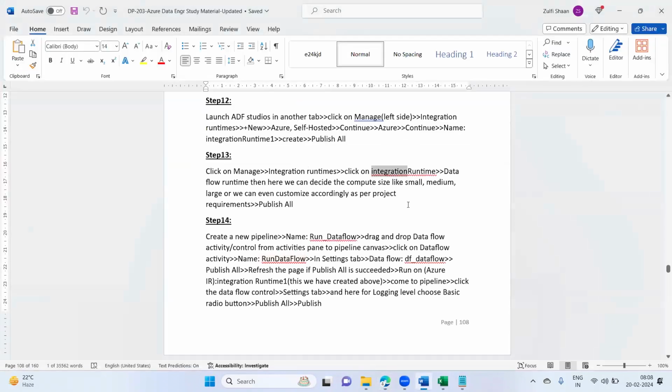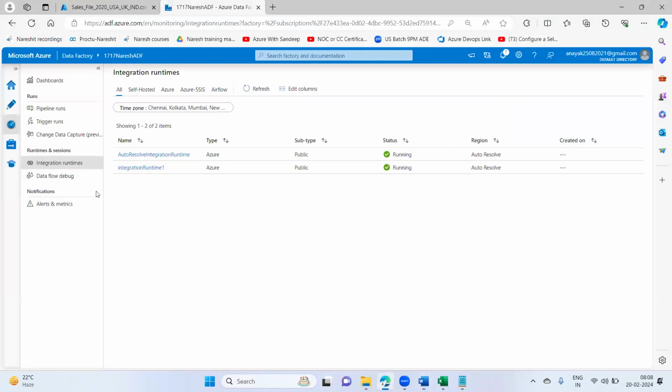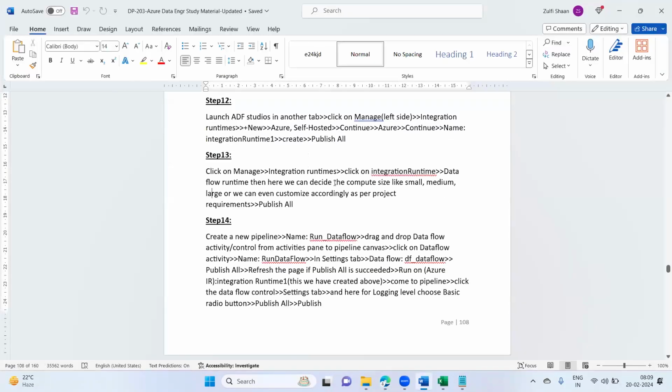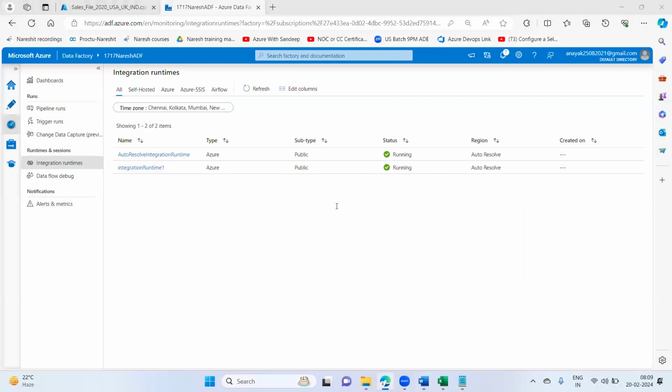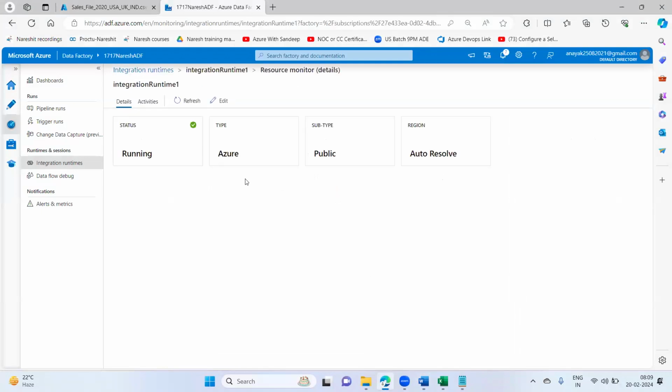Where I can go, see the compute size I can set here actually. Okay. Click on integration runtime, data flow runtime. Then here we can decide the compute size, like what we want, small, medium, large. But where is data flow runtime here? I'm finding it out. Achha, I think this is inside the... oh, it is showing on manage only. If I click on integration runtime, then it is not showing data flow runtime as such here, right?